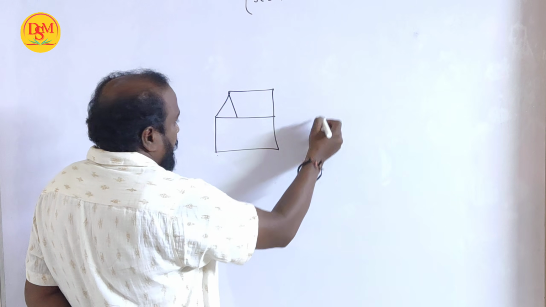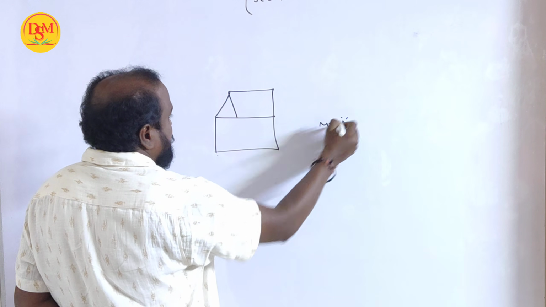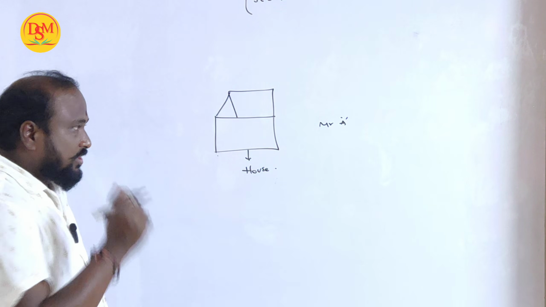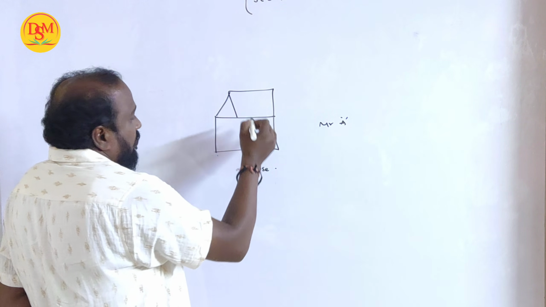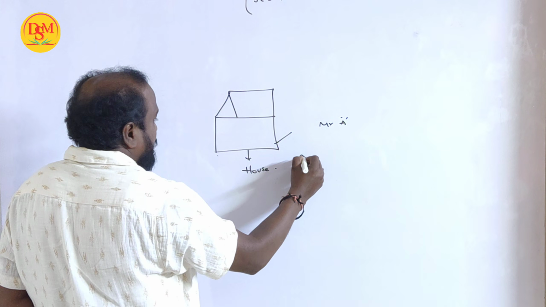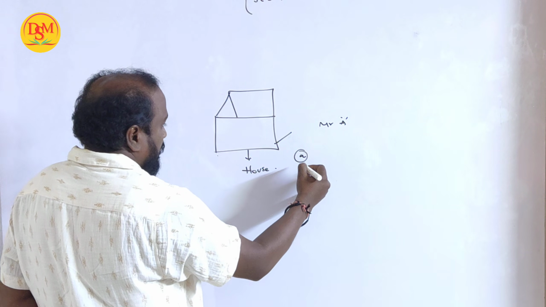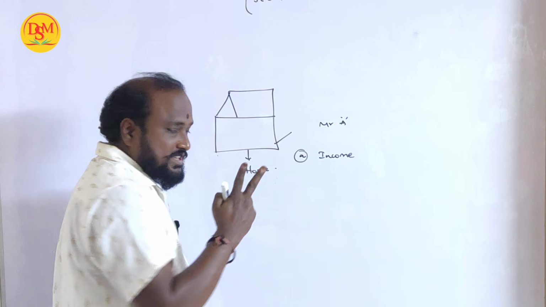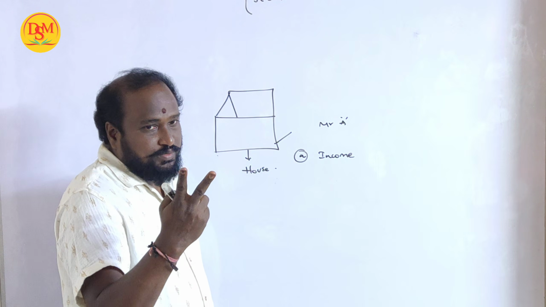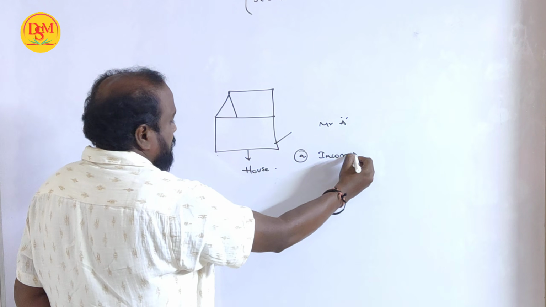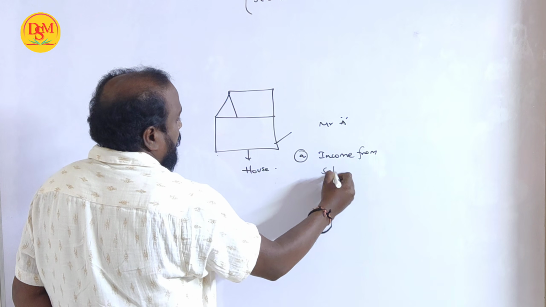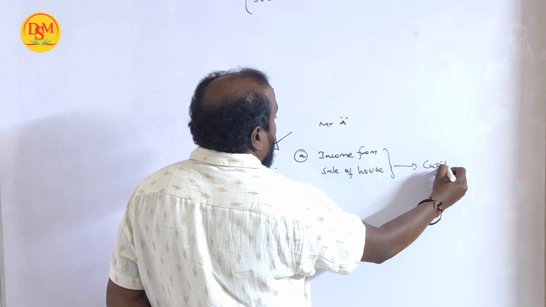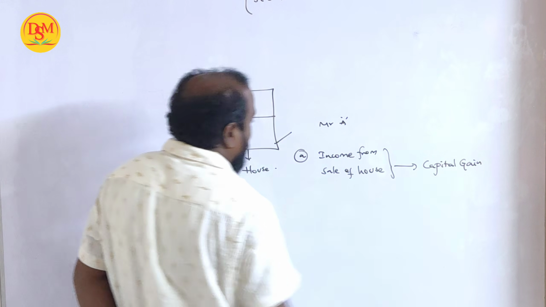For example, there is a person, Mr. A, who has a property, a house. So now if he sells this property, then he will be earning what? Income. He can earn money from this house in two ways. One is by selling the house, income from sale of the house, which comes under capital gain. Under which head will it come? Capital gain. It comes under capital gain.